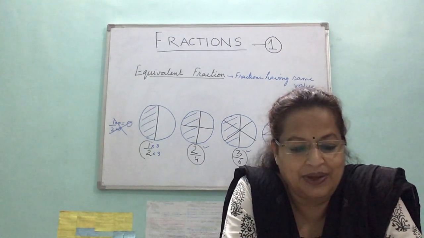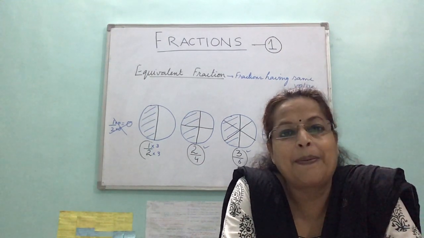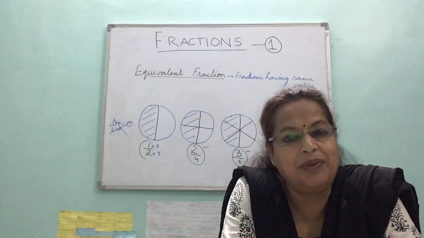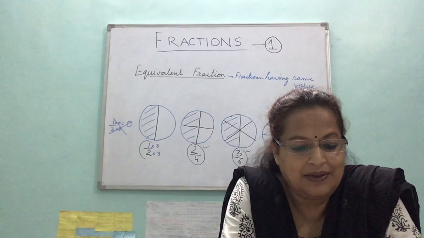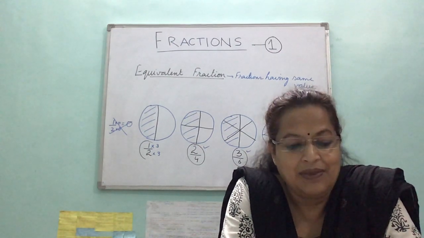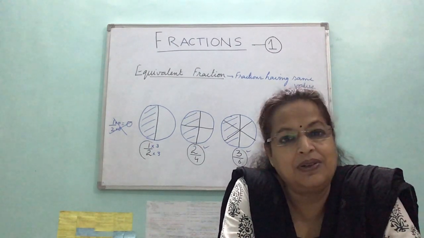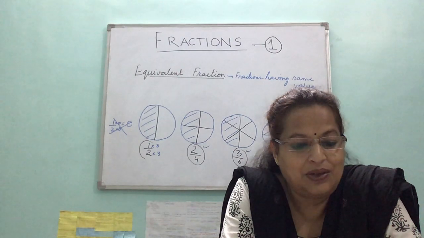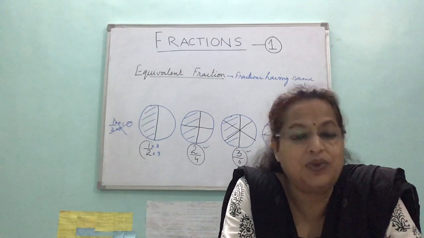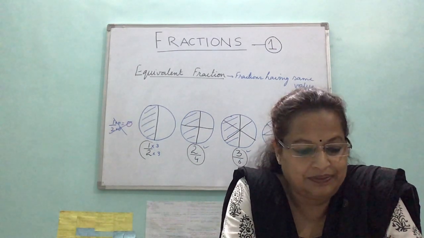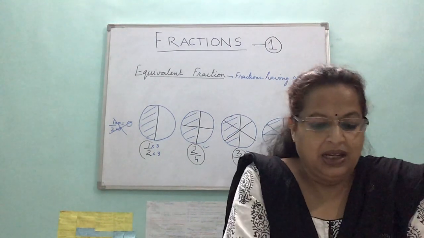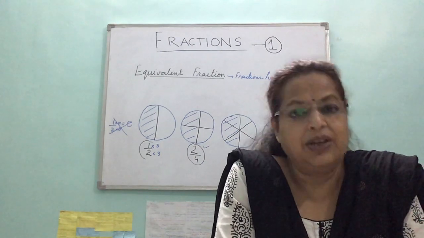Similarly, the second one. So if you count, how many portions you can see? How many shaded portions? There are 7, right? So 7 out of 12. Sorry, 12. 7 out of 12. So 7 by 12. Alright. So now first question you can do in your book.